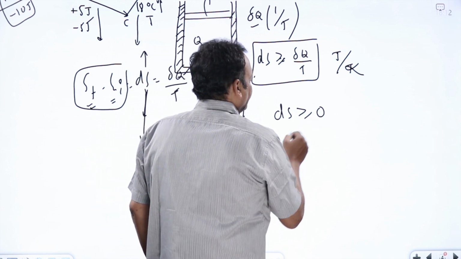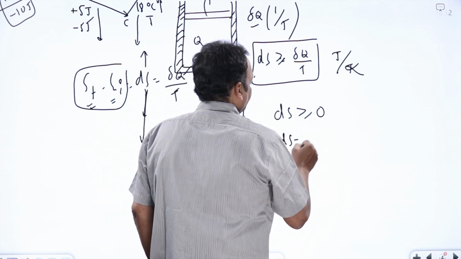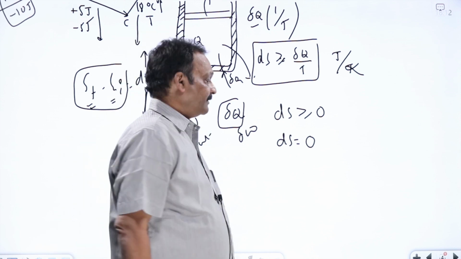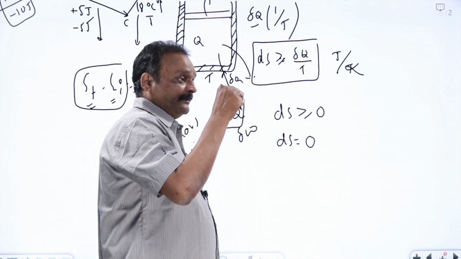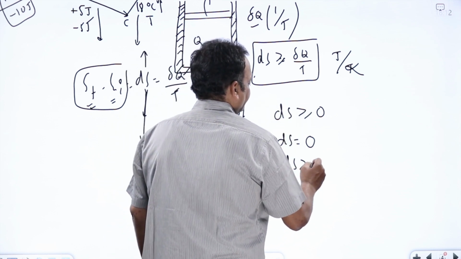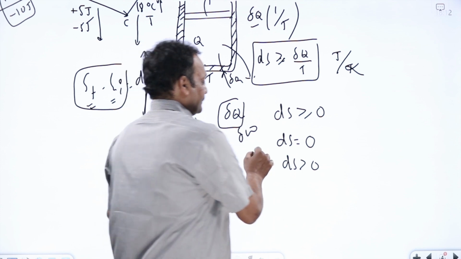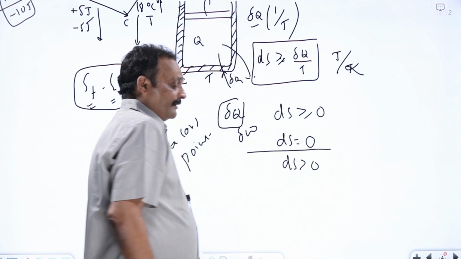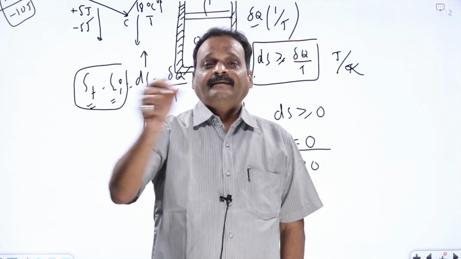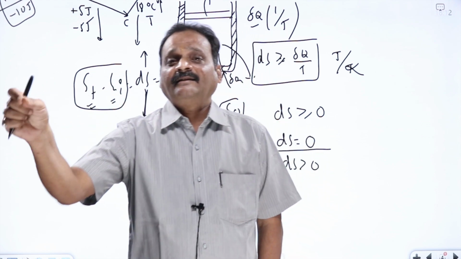In a reversible adiabatic process, ds is equal to 0. If the adiabatic process is irreversible, then the entropy change ds will be greater than 0. Keep that in mind. This is very important from an exam point of view. In some exams, questions come like this: in an adiabatic process, entropy remains constant, increases, decreases, or cannot be said.